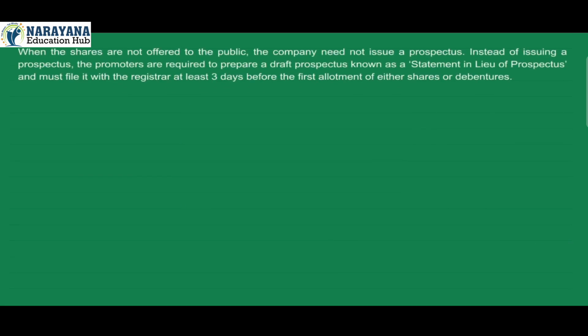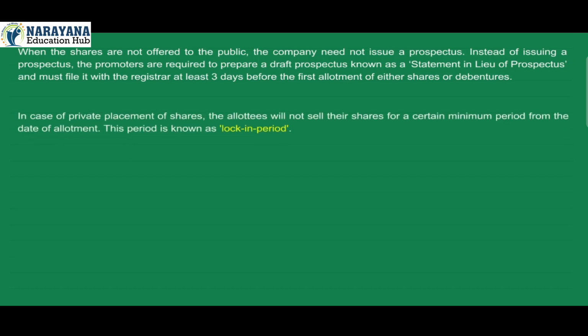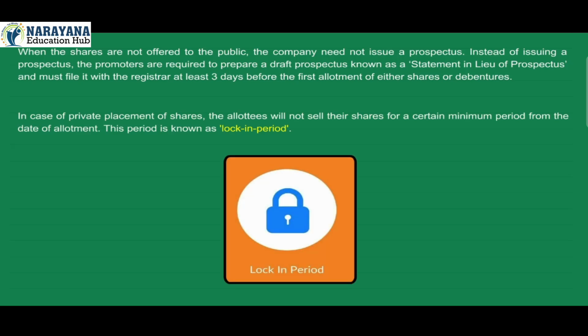When the shares are not offered to the public, the company need not issue a prospectus. Instead of issuing a prospectus, the promoters are required to prepare a draft prospectus known as a statement in lieu of prospectus and must file it with the registrar at least 3 days before the first allotment of either shares or debentures. In case of private placement of shares, the allottees will not sell either shares for a certain minimum period from the date of allotment. This period is known as lock-in.